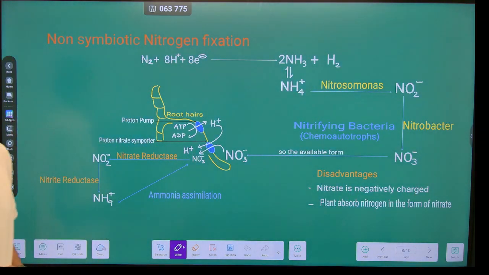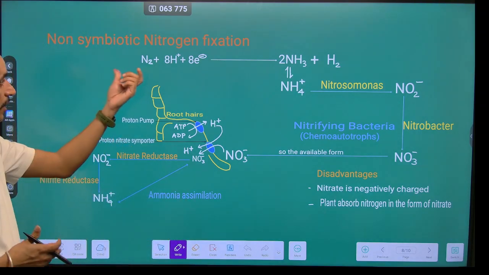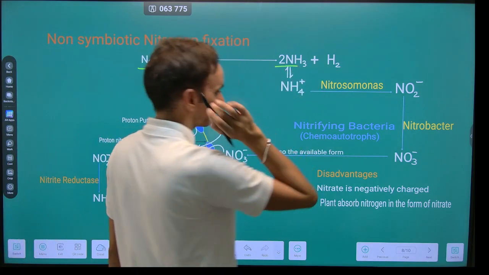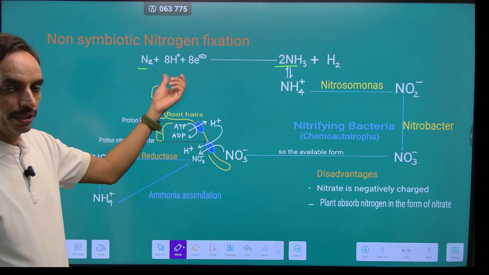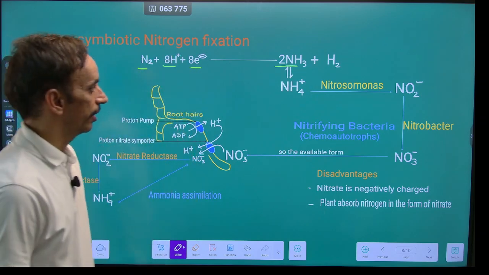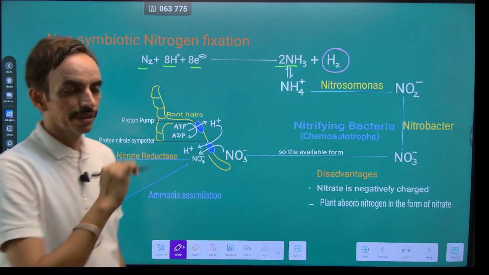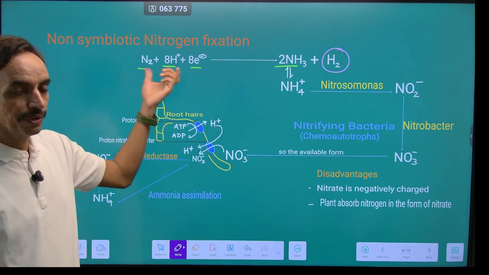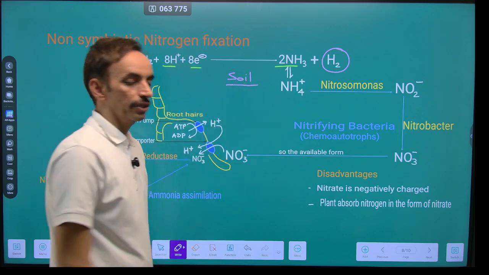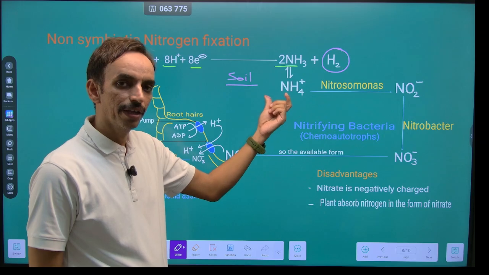Now, another category is non-symbiotic nitrogen fixation. Here, there is a conversion of elemental nitrogen again into ammonia. There is a requirement of 8 H plus ions and 8 electrons, and there is a production of a byproduct, which is hydrogen. This is free living nitrogen fixation, so it occurs within the soil. At the pH of the soil, the ammonia will also remain in the form of ammonium ion.